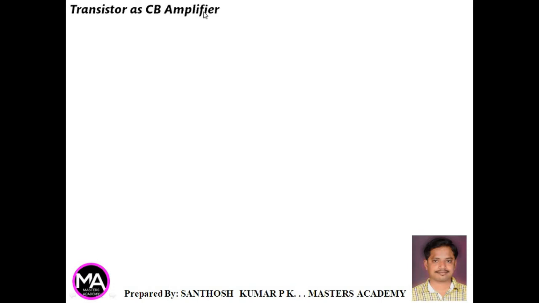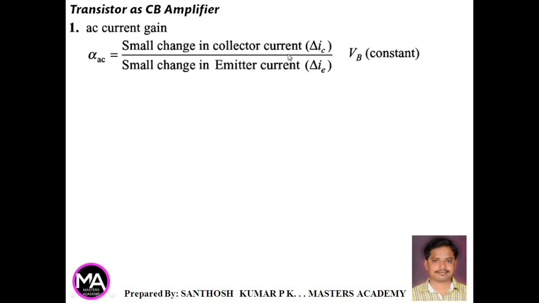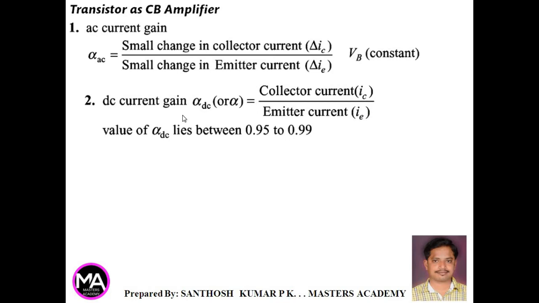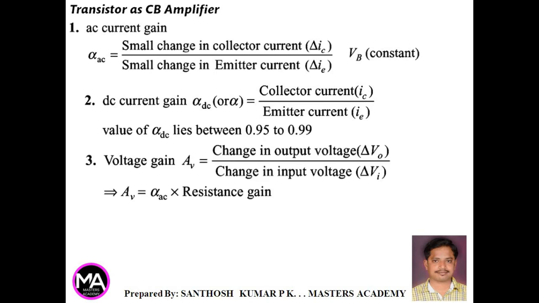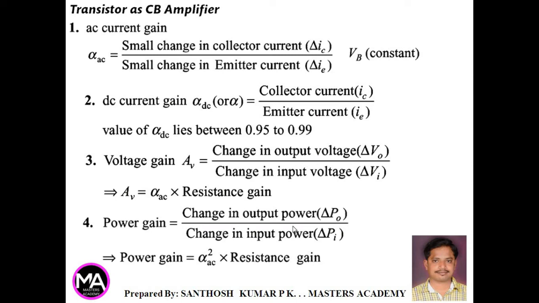Transistor as CB amplifier, that is common base amplifier. Characteristics: the AC current gain alpha AC is equal to delta IC by delta IE, where base voltage VB is kept constant. DC current gain alpha DC, or alpha, is nothing but collector current to the emitter current. Almost the value of alpha DC lies between 0.95 to 0.99 for a CB amplifier. Next, the voltage gain AV is equal to delta V0 by delta VI. Therefore, AV is equal to alpha AC into resistance gain. The power gain is change in output power to the change in input power, delta P0 by delta Pi. Power gain is equal to alpha AC square into resistance gain.